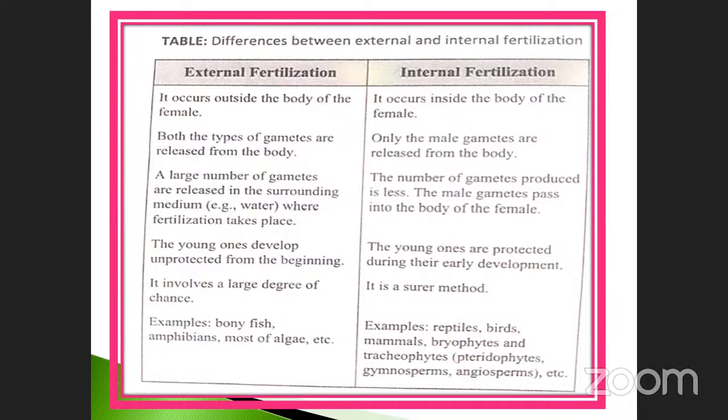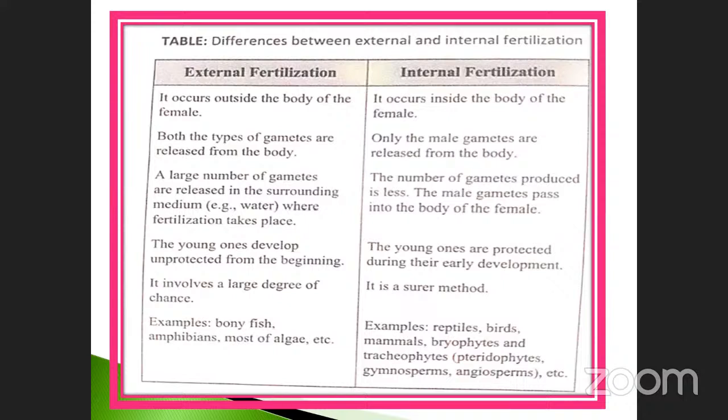The young ones develop unprotected from the beginning because their growth is outside, in the external medium. That's why it is unprotected. But in this category, it is in a very protective manner. The young ones are protected during their early development. Take the example of human beings also: at the time of the embryo, it is protected by the mom.